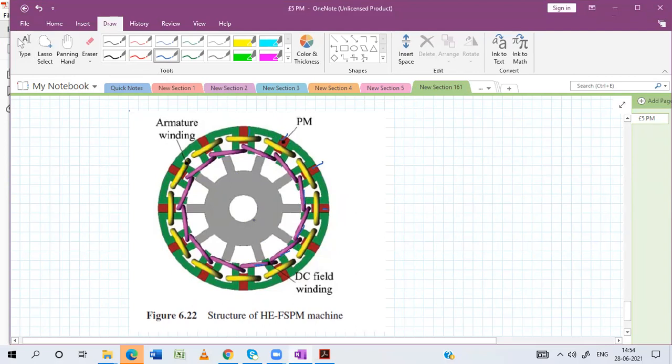The rotor is simply a salient pole iron core, nothing is put on the rotor. So this is the structure of the HEFSPM. How does it work? If we see the flux path.